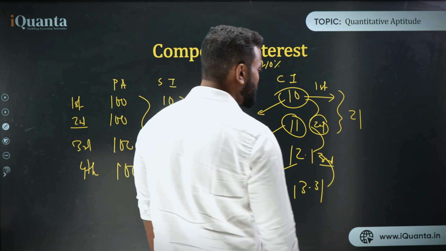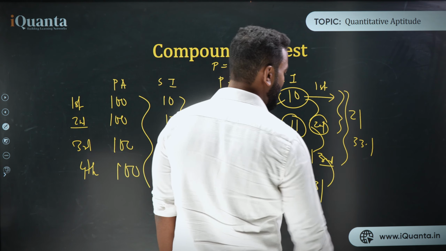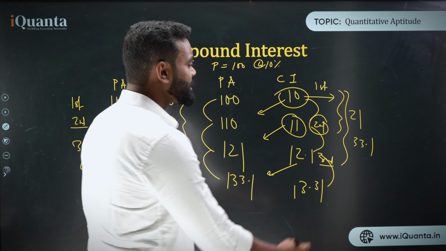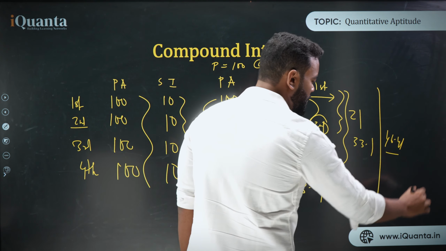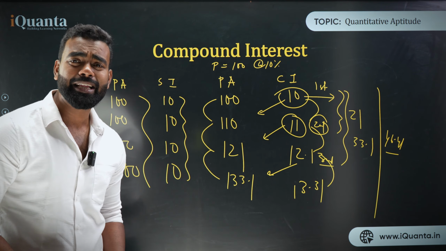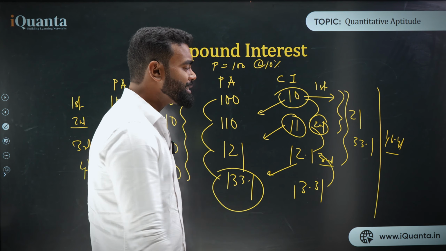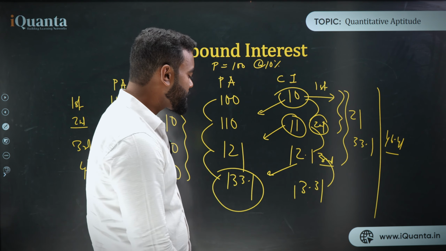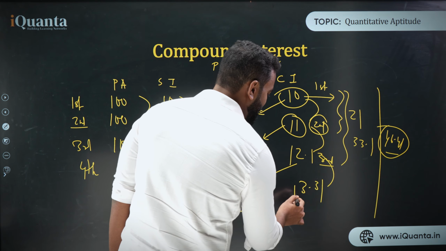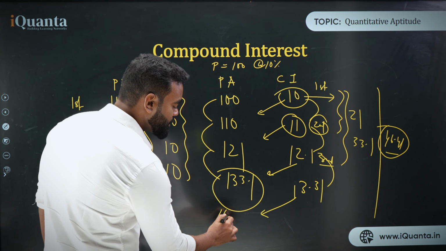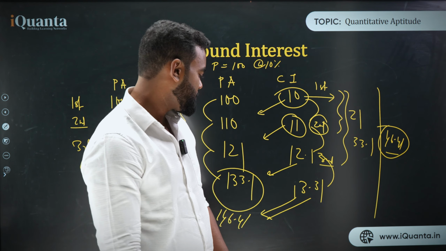What is the interest for 3 years? That is, add these 3 things. That is 33.1. What is the interest for 4 years? Add 4 things, which is 46.41. So this way we can find the exact interest as well. This way we can find the amount as well. So the 4 years interest is 46.41, and after 4 years what is the principal? That is 146.41, because this thing is just adding it.